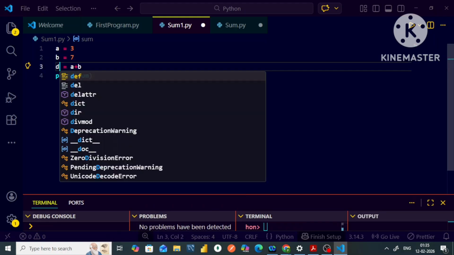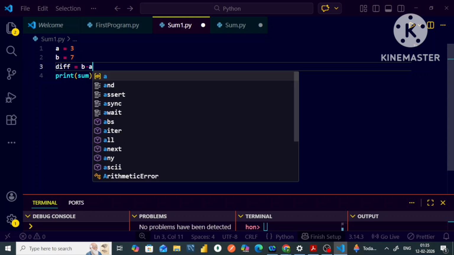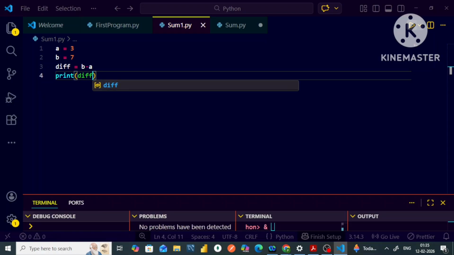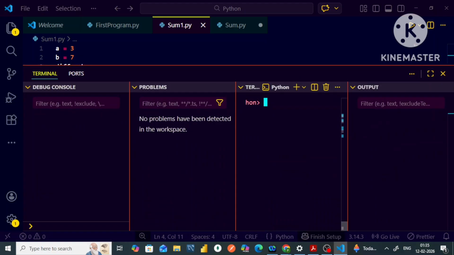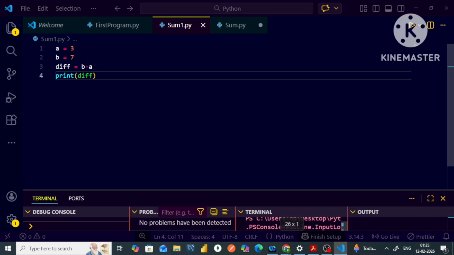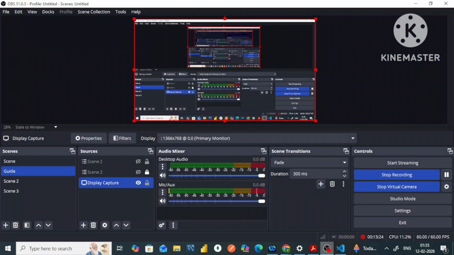Now, my dear friends, if we want to find out the difference, I will simply write over here b minus a, and then I will print my difference value. Okay, so let me run this code and let's see what I'm getting in the output. So clearly you can see that I am getting 4 in my output. So I hope, my dear friends, this program was also crystal clear to you, how we can find the sum and difference in Python.